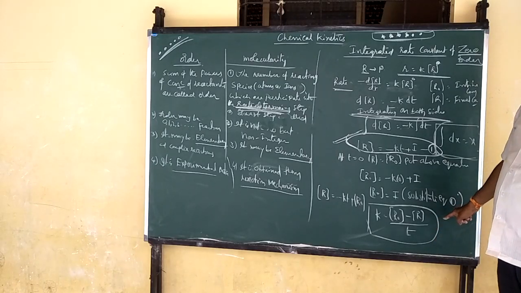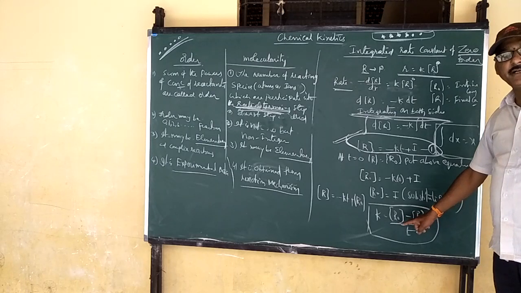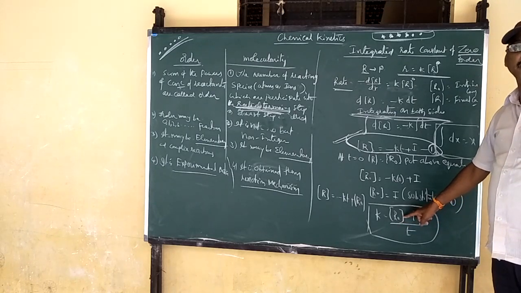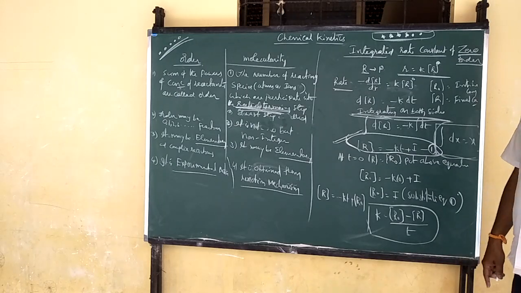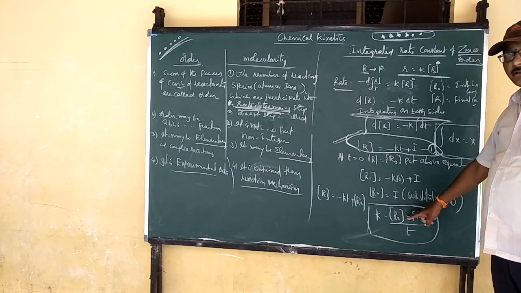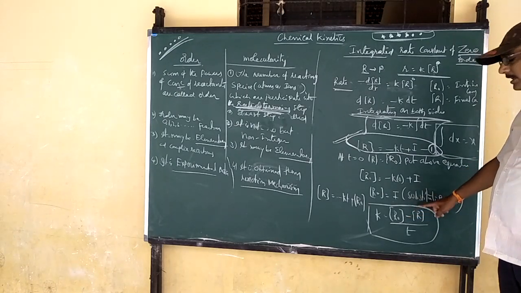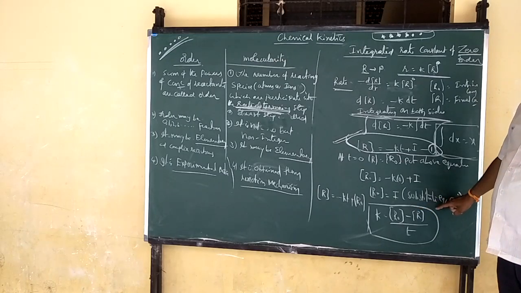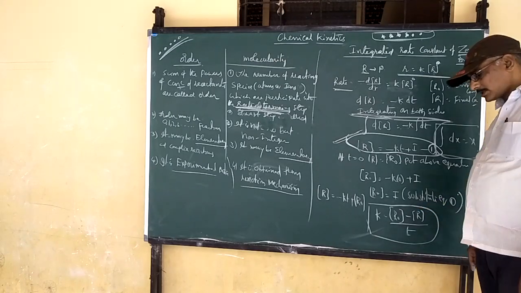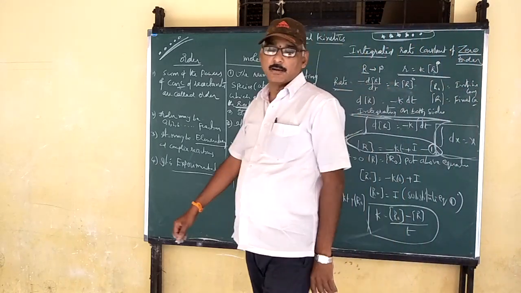This is the integrated rate equation for zero order. In the final exam, in chemical kinetics, you can get this question: derive the integrated rate constant for zero order.